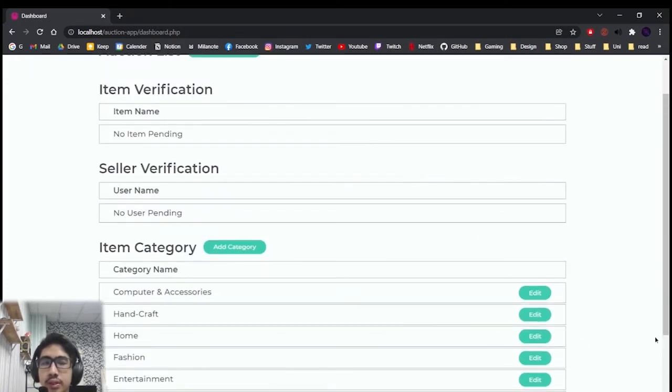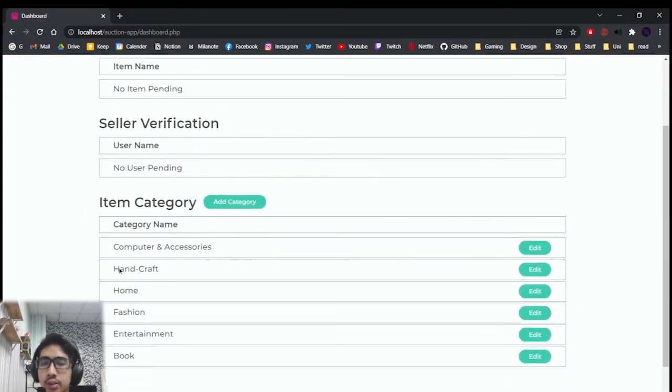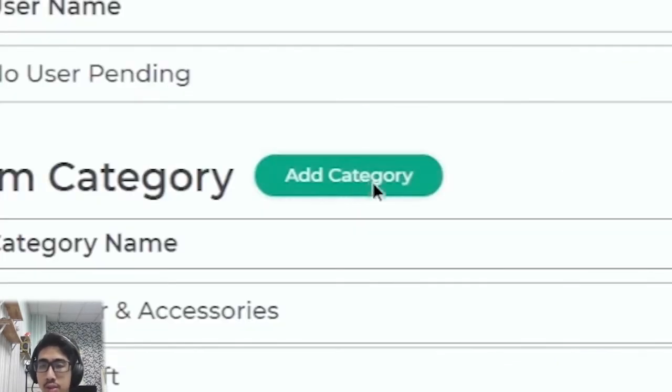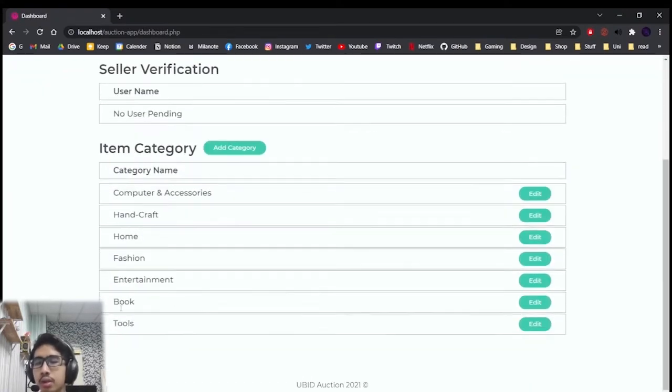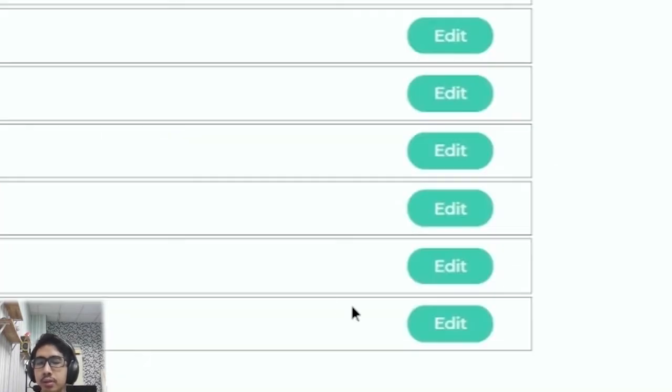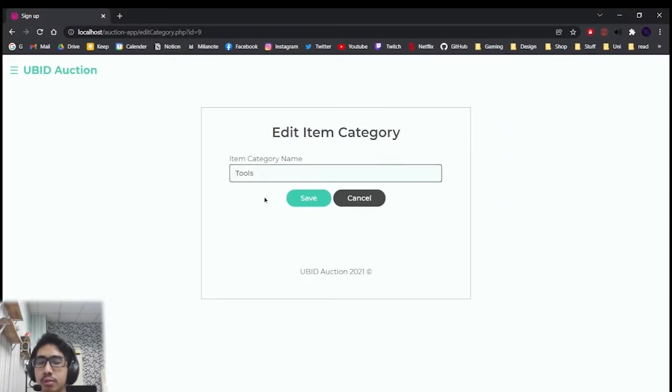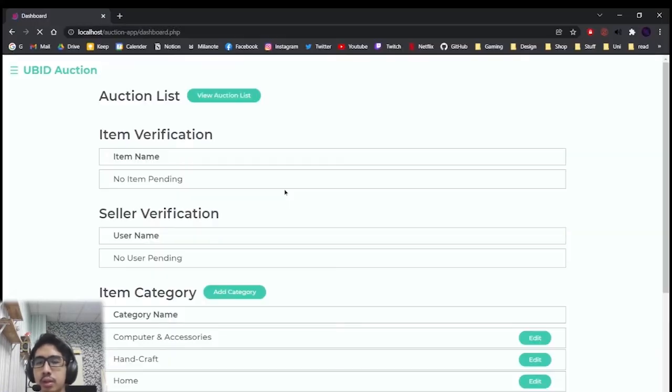So next is the item category. So here, admin can edit or add the new category. So we can go ahead and add new category. And a new category has been added. So we can also edit it. So can edit the category and the category has been added. So that's all for user admin.